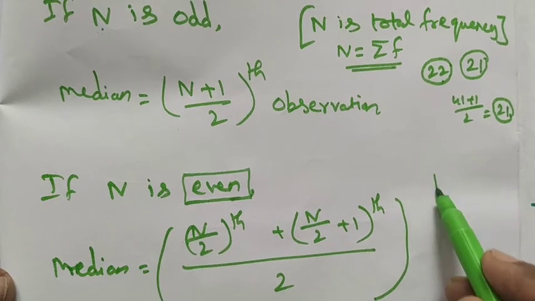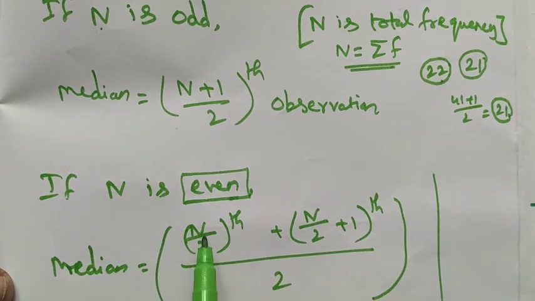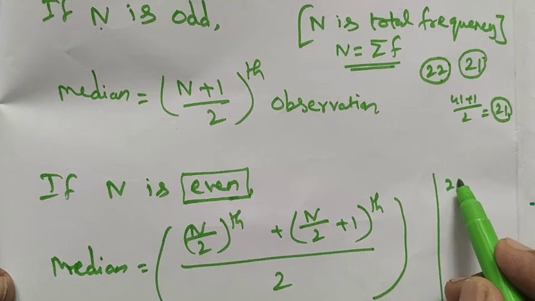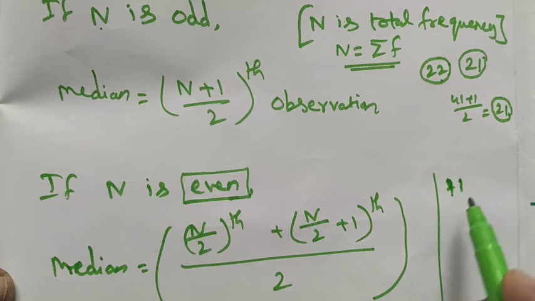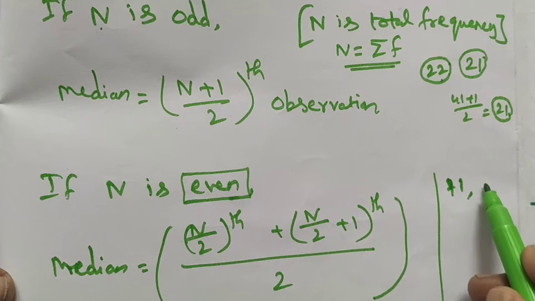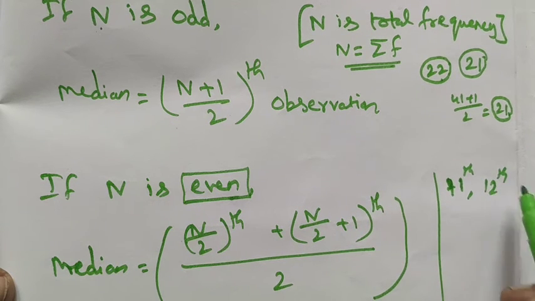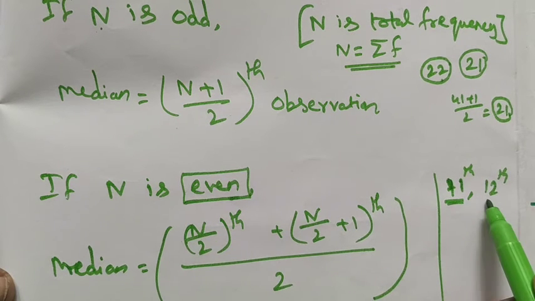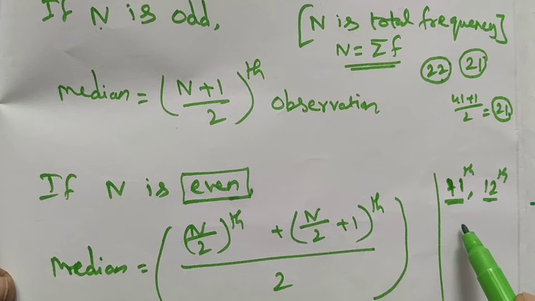Now 22 is the even number, and 22 divided by 2 is 11. 11 plus 1 is 12. So we take the value of the 11th observation and the 12th observation, divided by 2.